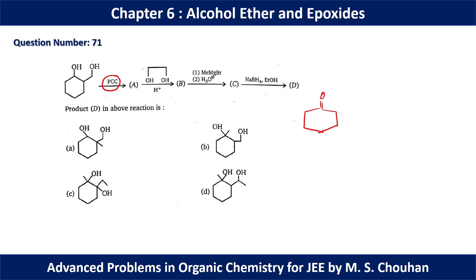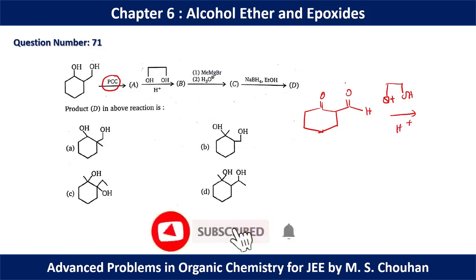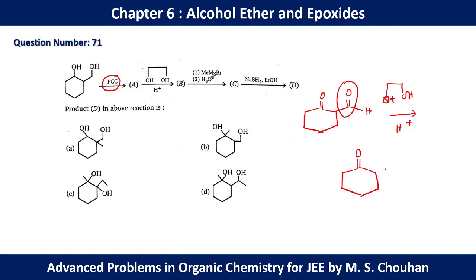So this 2 degree alcohol will be converted to ketone and this 1 degree alcohol will be converted to aldehyde. Now we have used 1,2-diol along with H+. This is a case of masking. As we know that between aldehyde and ketone, aldehyde is more reactive. So while we are using the masking concept, this aldehyde group will react and it will be masked by 1,2-diol, and finally we will get this kind of situation.